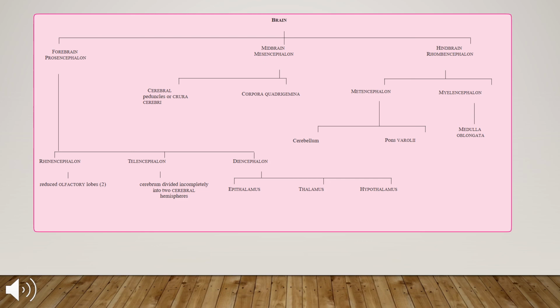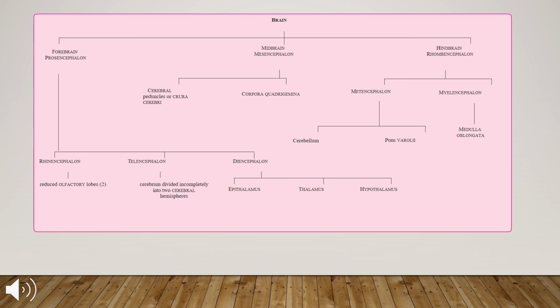And next comes the diencephalon, which is divided into three parts, that is epithalamus, thalamus and hypothalamus. So these are the parts of the forebrain. The forebrain consists of three parts: olfactory lobes, cerebrum, diencephalon. Diencephalon consists of epithalamus, thalamus and hypothalamus. Next is the midbrain, which is mesencephalon, and the hindbrain, which we will be dealing with in the next lecture.